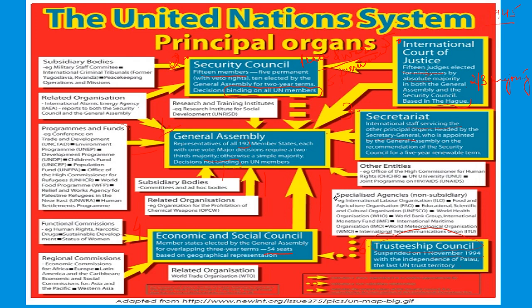Then specialized agencies reporting to Economic and Social Council, that is the ILO, International Labour Organization, Food and Agricultural Organization, FAO, UNESCO, United Nations Educational, Scientific and Cultural Organization, WHO, World Health Organization, World Bank, International Monetary Fund, all of them reporting to ECOSOC, the Economic and Social Council. Then there are regional commissions, fine, and related organizations.